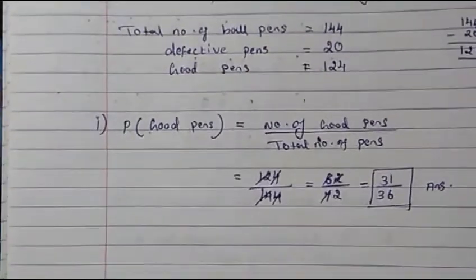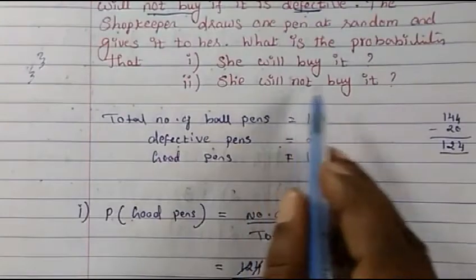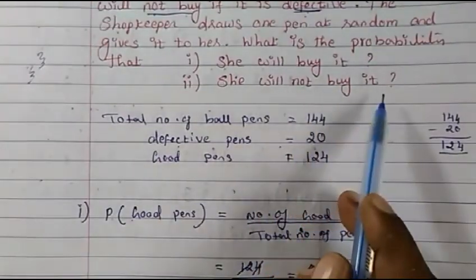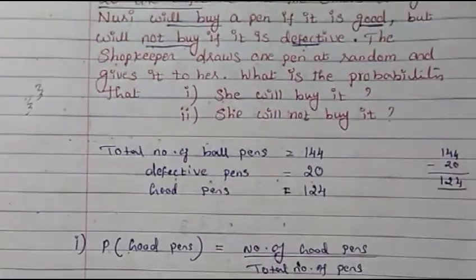Now let's see the probability for the second possibility, that is she will not buy. When will she not buy the pen? When the pen is defective, she will not buy it.